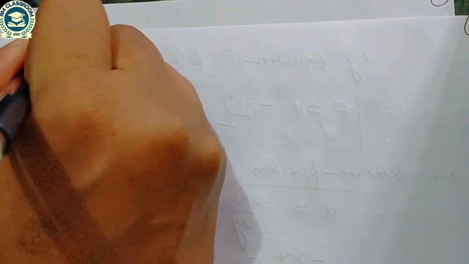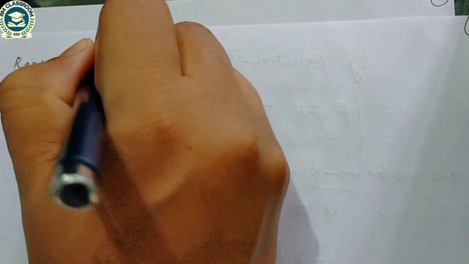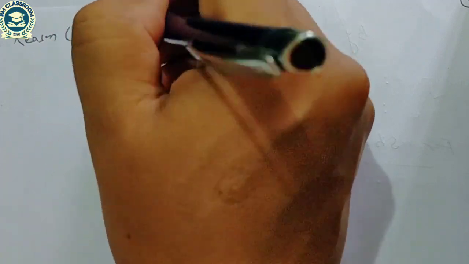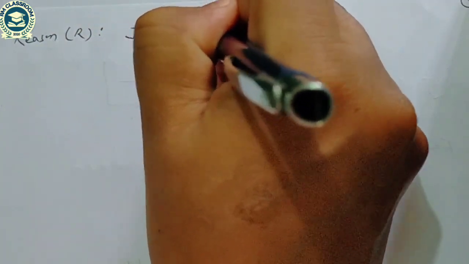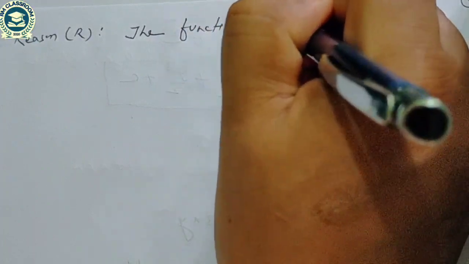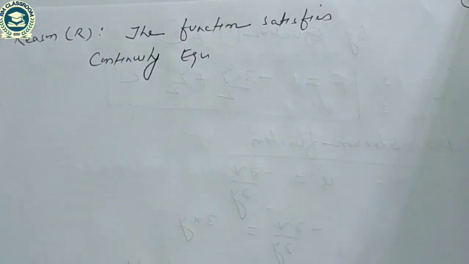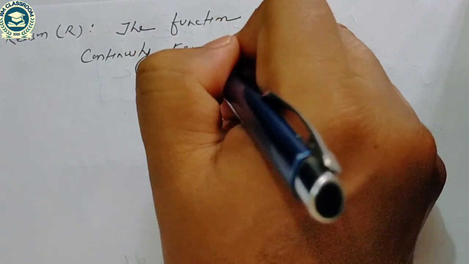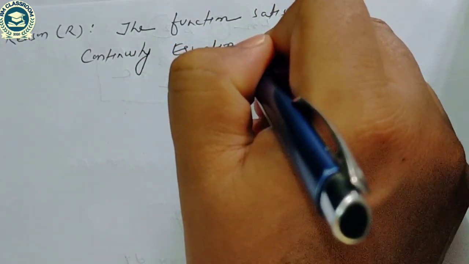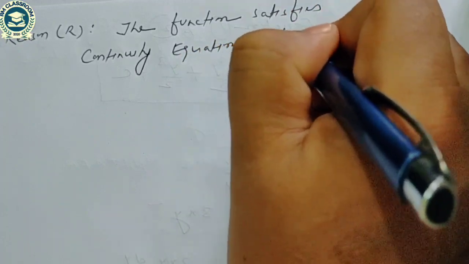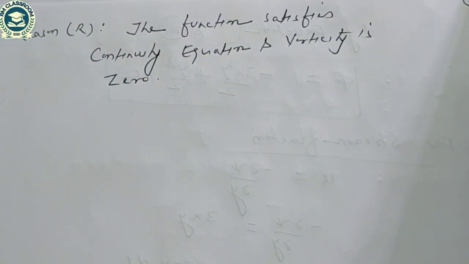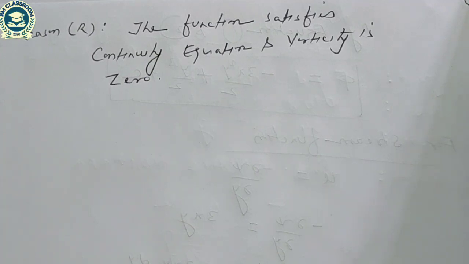Reason: the function satisfies continuity equation and vorticity is 0. So the assertion and reason is given. So for such type of question, there are 4 possibilities.